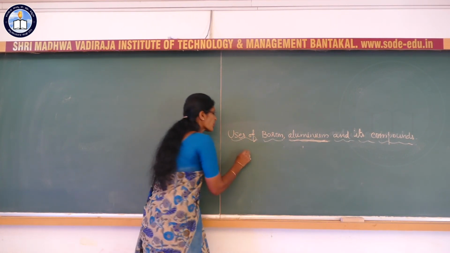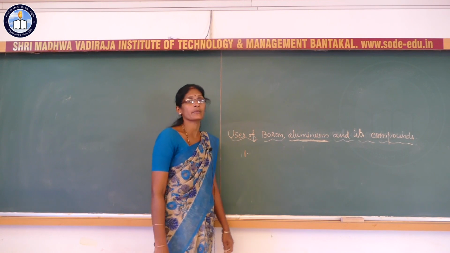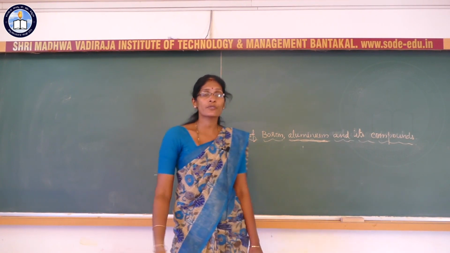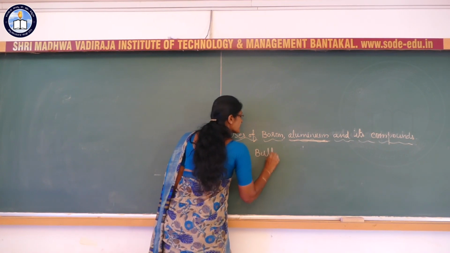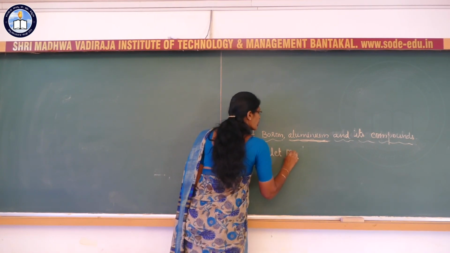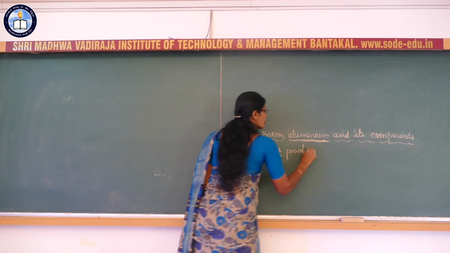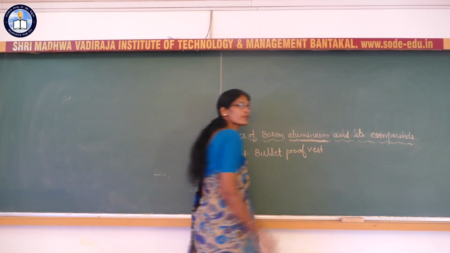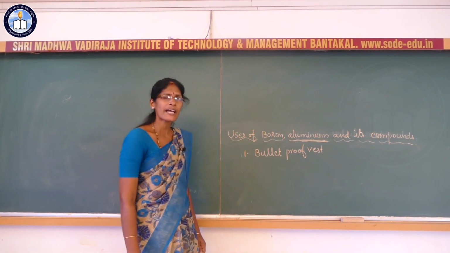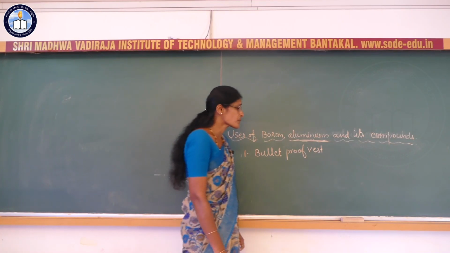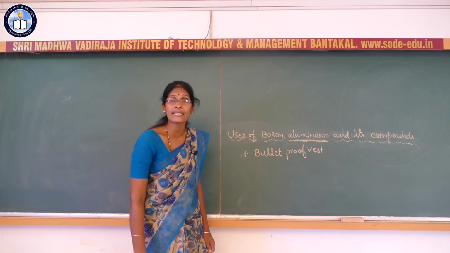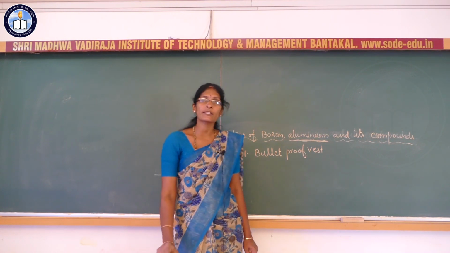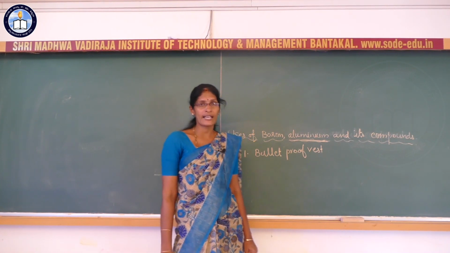Boron fiber is used in the preparation of bulletproof vests, that is bulletproof jackets. It is also used as a light composite material in aircraft.